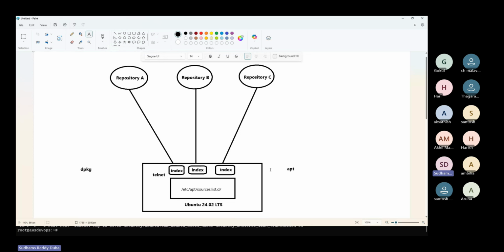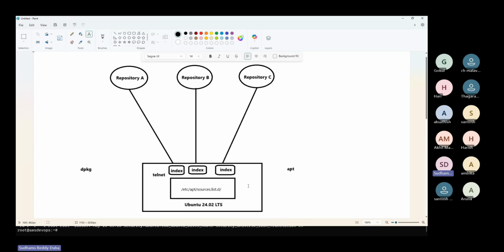What could be the reason for that? Any guess, whoever already knows a little bit about operating systems? Your index may not be pointing to the new updates, right? Yes. Whatever changes the developer has pushed into the repository, those changes may not be reflected in your index still. So he has done some updates in the repository, and you don't have the latest index page, which is why you are facing this problem.